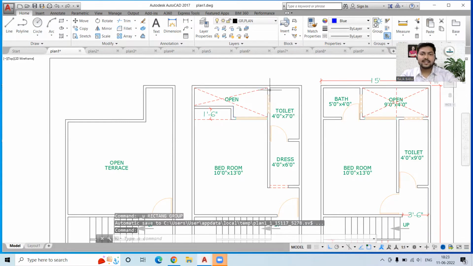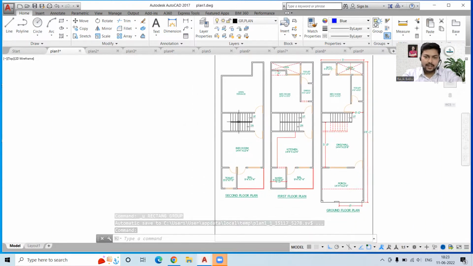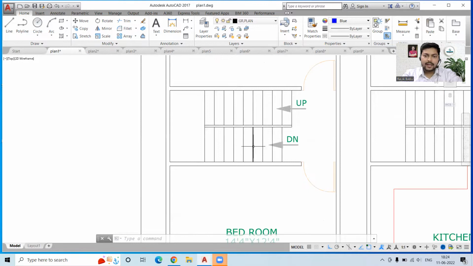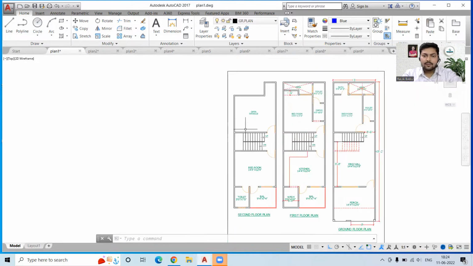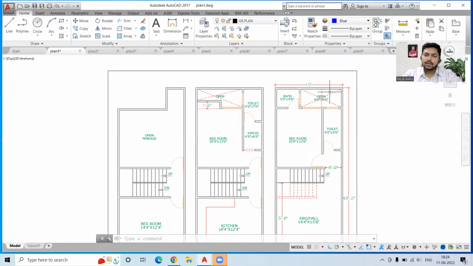Now we will go for the next floor, but I am not changing anything in this plan, I'm just highlighting the mistakes. Now the next thing is we can again move to the next floor over here, and this is the open terrace area. Now here we have left this place, so this open portion is justified, but this open portion is not justified because above that we have a toilet over here.